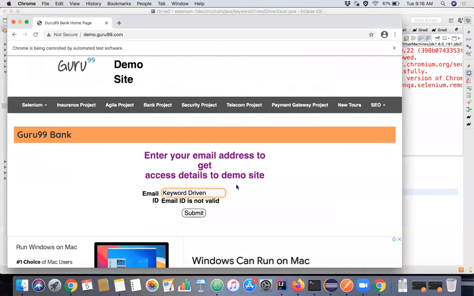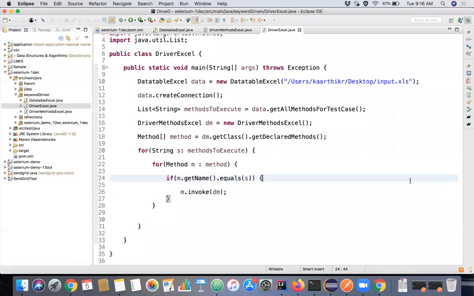So we didn't invoke anything specifically in our code. Everything we got from the Excel only, these method names. This particular Excel sheet is read, and these methods are launched by getting the names of the methods from the Excel sheet itself. So it's so cool and simple, right?